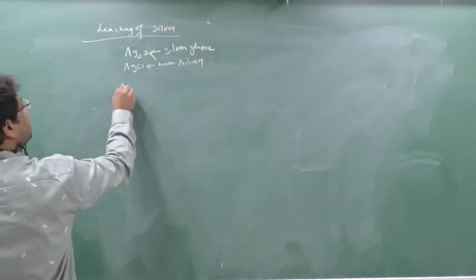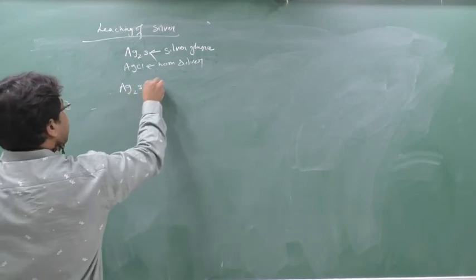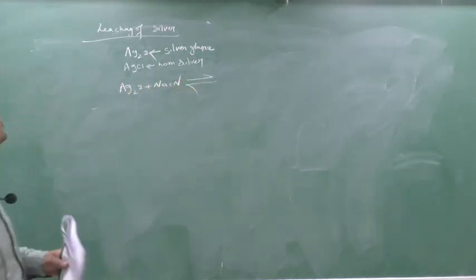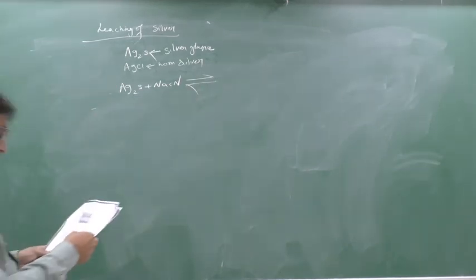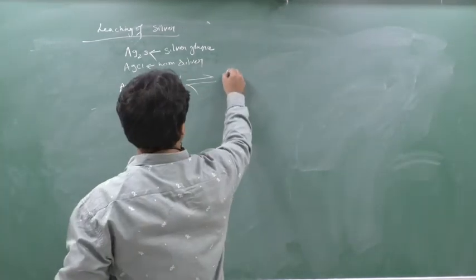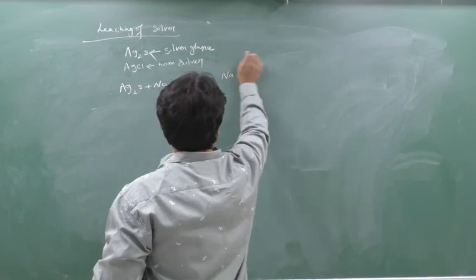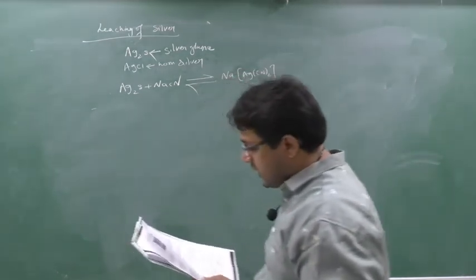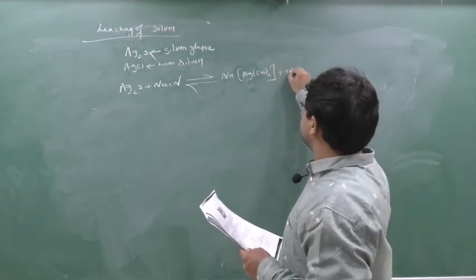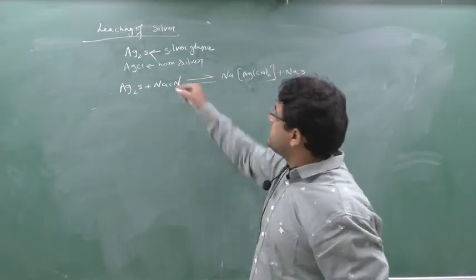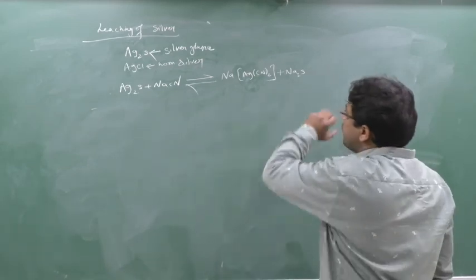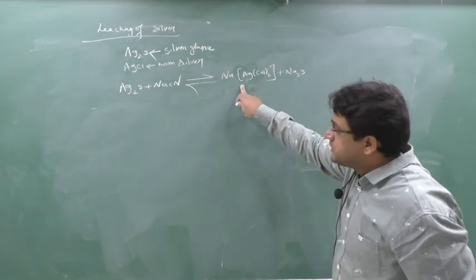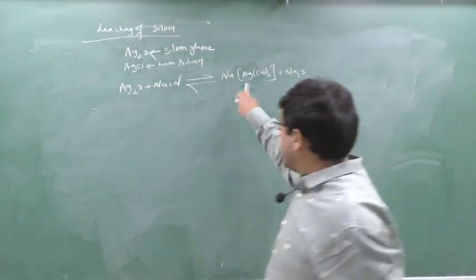So in the first step, I will take this Ag2S and react it with NaCN. This reaction is reversible. Silver sulfide reaction with NaCN is reversible. The complex formed is the same, that is Na[Ag(CN)2], yes or no? Plus Na2S will be generated. So what is the problem here? I need this complex, because this complex is further made to react with zinc.